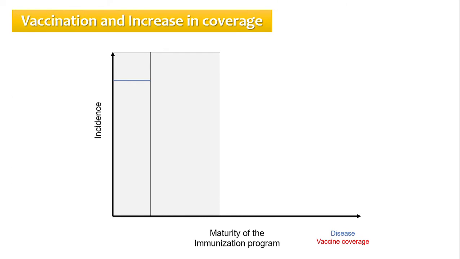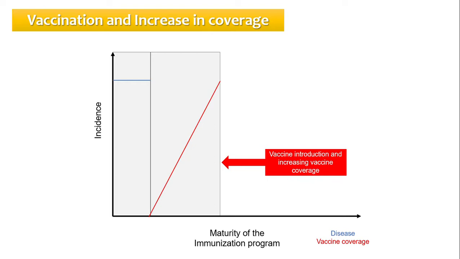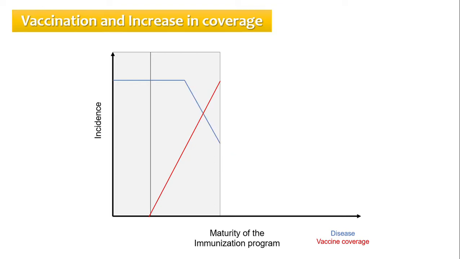Now, let's suppose that the population in our example starts to have access to and take the vaccine against this disease. First, we can see how the vaccine introduction increases the coverage. After the period of maturation of the immunization program, more and more people start to take the vaccine, and the incidence of the disease starts to drop.